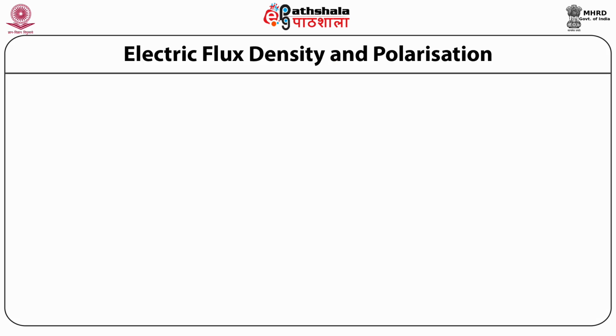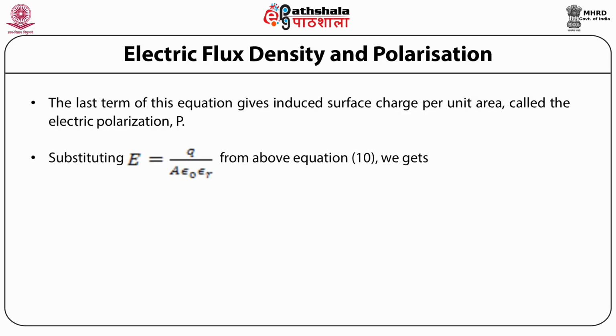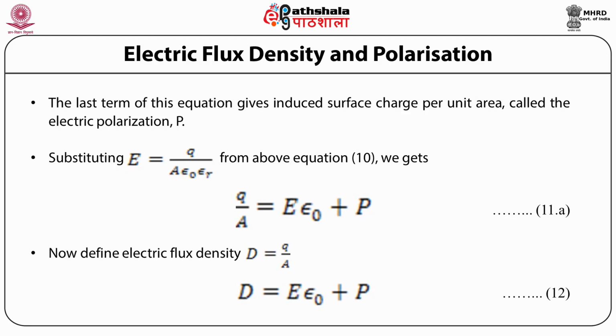Next is electric flux density and polarization. The last term of this equation gives the induced surface charge per unit area, called the electric polarization P. Substituting E is equal to Q by A epsilon 0 epsilon R from the above equation, we get Q by A is equal to epsilon 0 E plus P. Now define electric flux density D is equal to Q by A.